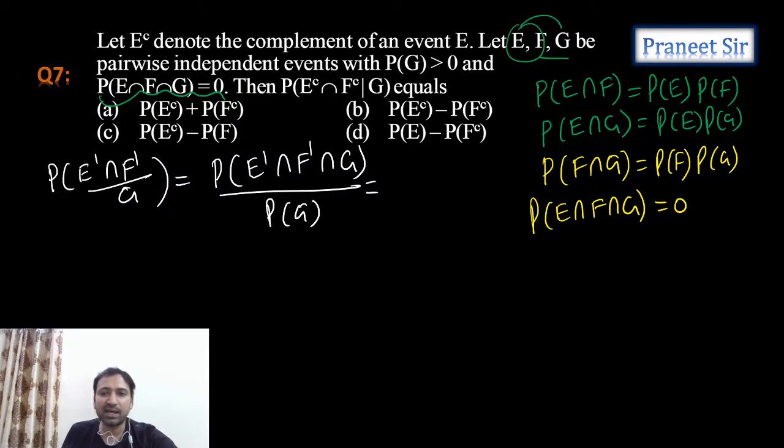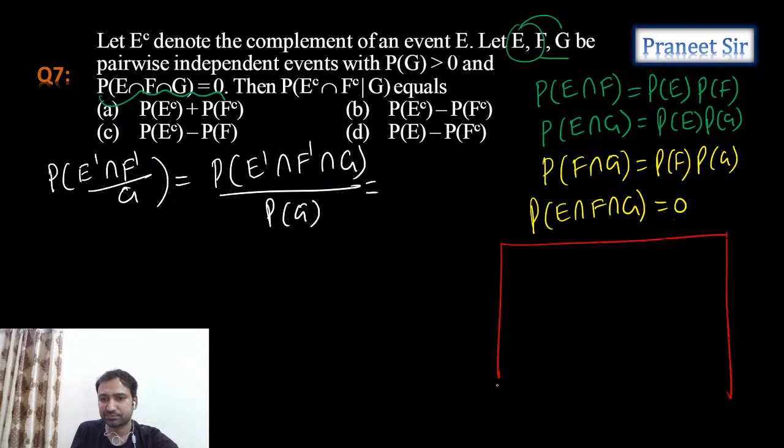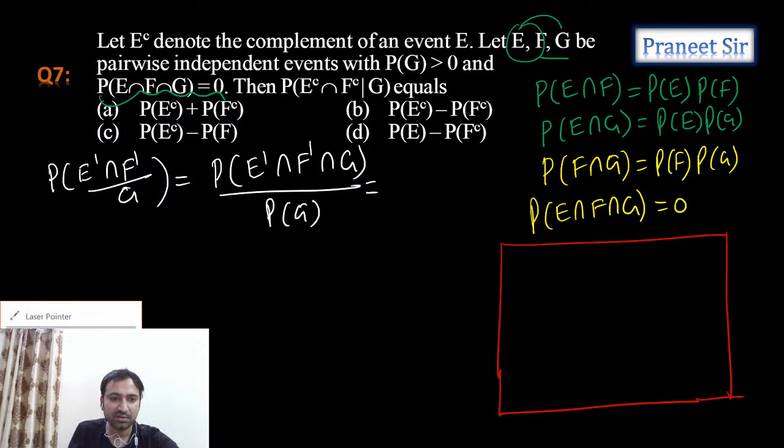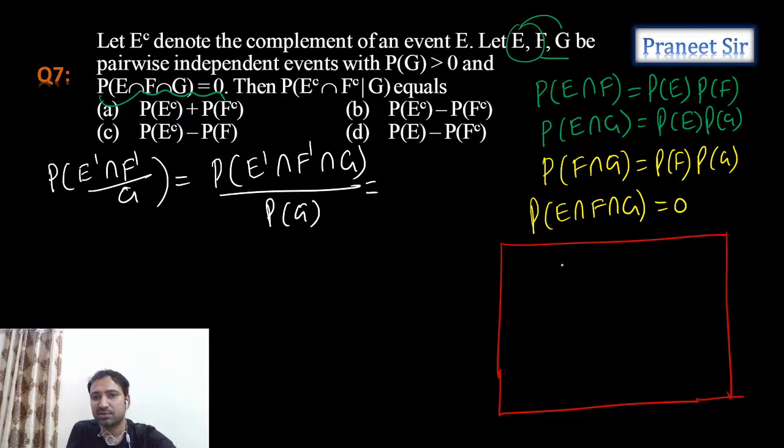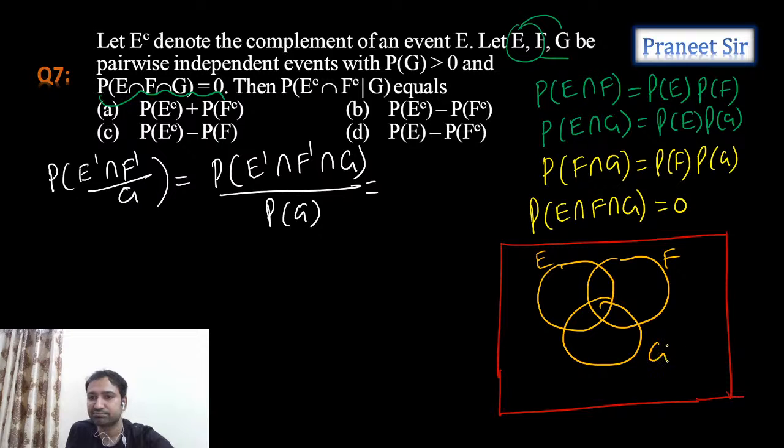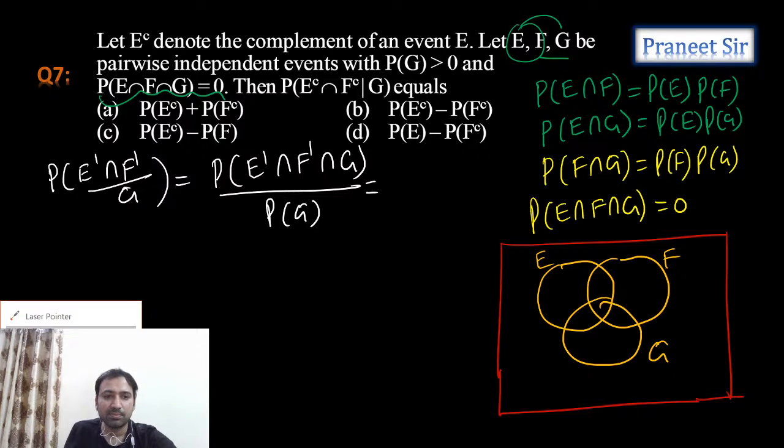If you draw the Venn diagram, you can easily analyze this, guys. Let's draw the Venn diagram. This Venn diagram consists of three events: one is E, another one is F, another one is G. Now what he is asking is probability of E complement.